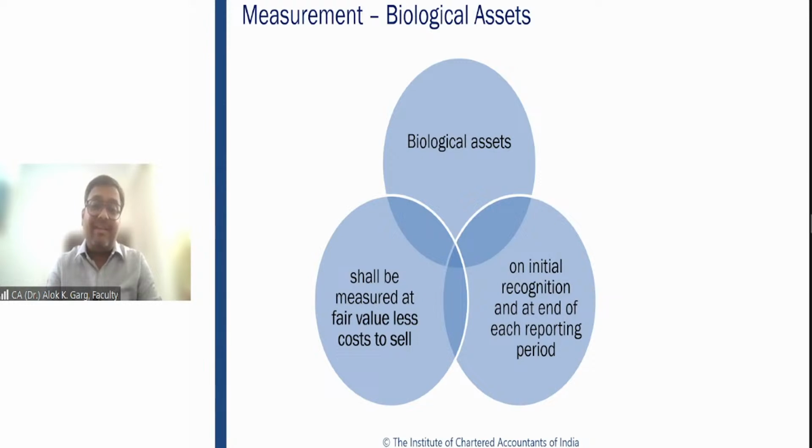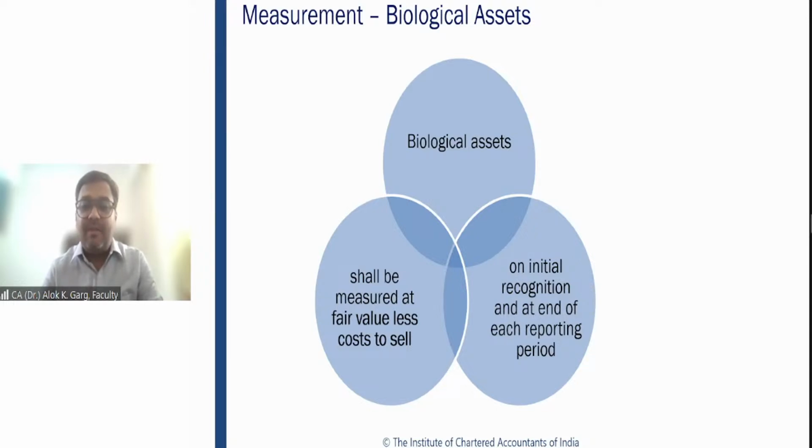Yes, Nivetha has given a very right answer, and even Pradeep has given a right answer. So it is no more Ind AS 41. Why? Because agriculture produce are initially measured as per Ind AS 41, then immediately it becomes Ind AS 2 inventory standard. Immediately, right? So there is no subsequent measurement as per Ind AS 41. Subsequently, it has to be measured as per inventory, right?